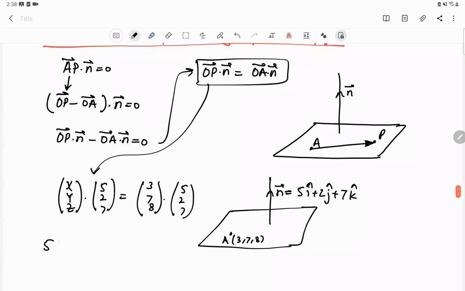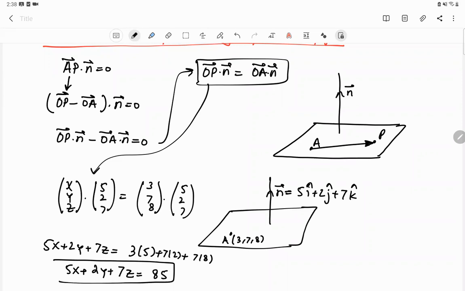And then I will write 5x plus 2y plus 7z is equal to 3 into 5 plus 7 into 2 plus 7 into 8, which is equal to 5x plus 2y plus 7z, and the number on the right hand side becomes 29 added with 56. It's 85, I think. So this is the Cartesian equation of the plane.